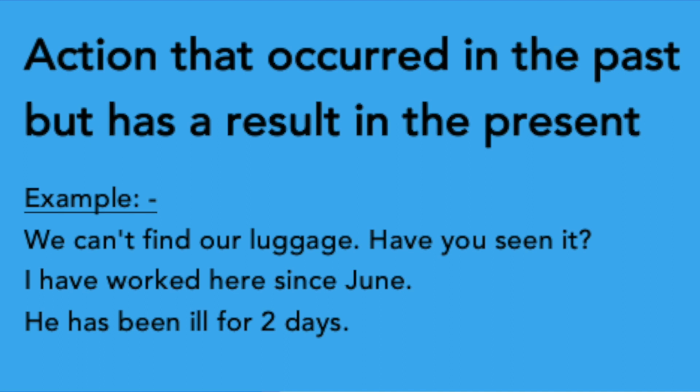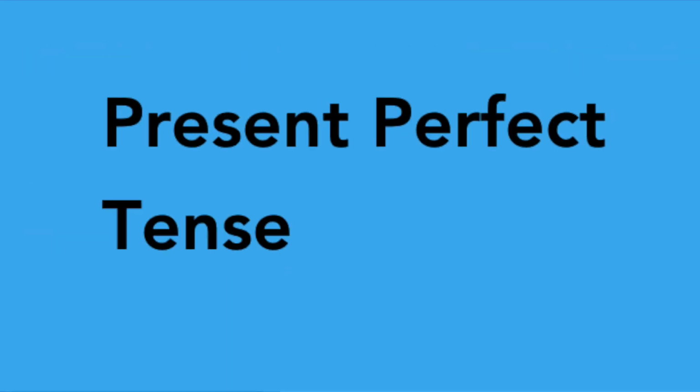We can use for to talk about a period of time. For example, 5 months, 5 minutes, 2 weeks, 6 years, etc. So you can use since or for with this topic. I mean, the action that occurred in the past but has a result in the present. In short, these are the main points to remember when you use present perfect tense.